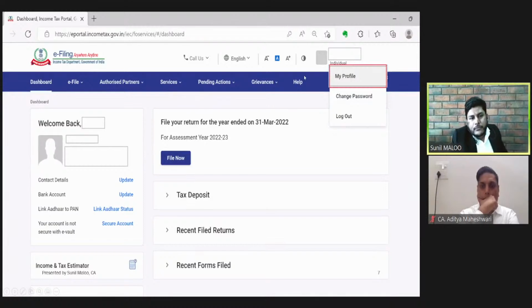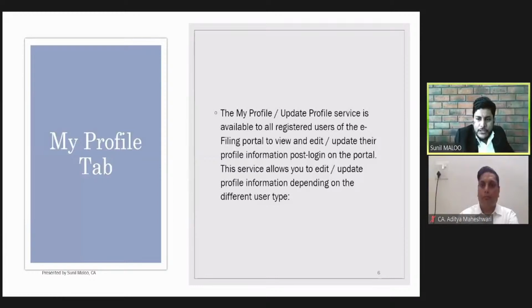Before that, the very important aspect to discuss here is the profile section of the assessee. On the right side top end, there is a button where we click. We find this My Profile option. So what does this My Profile contain?